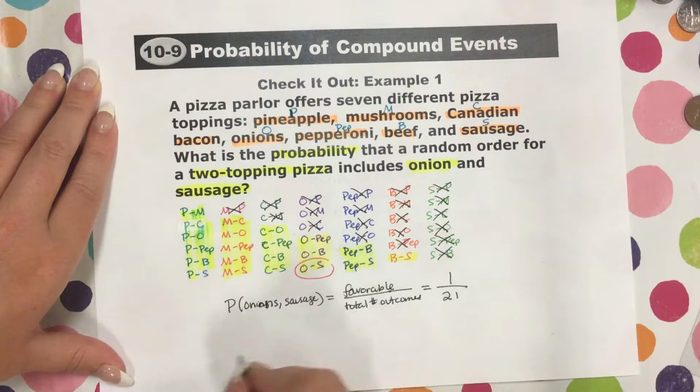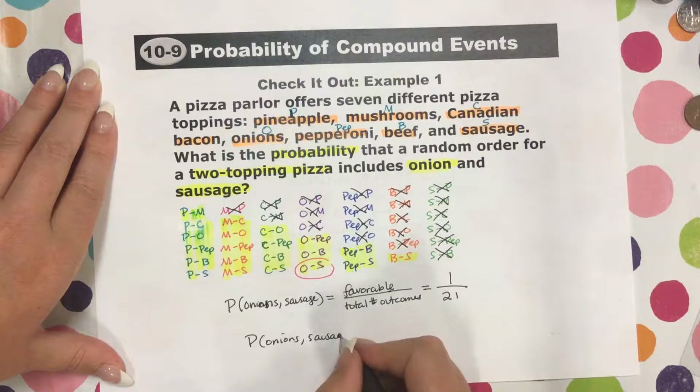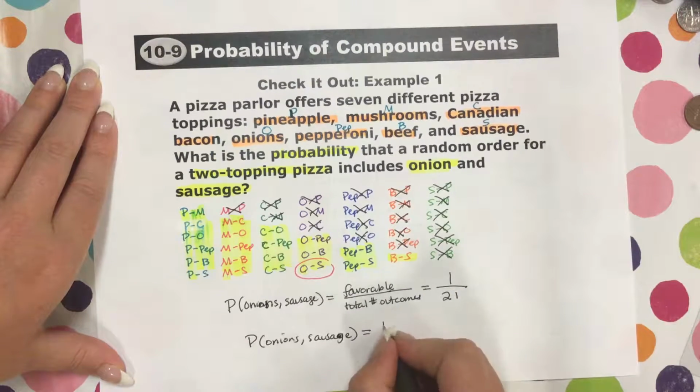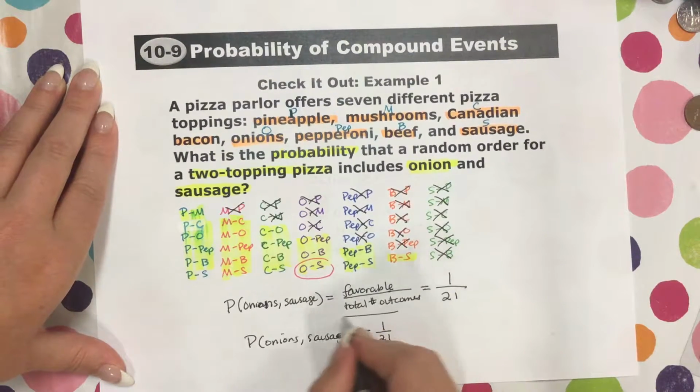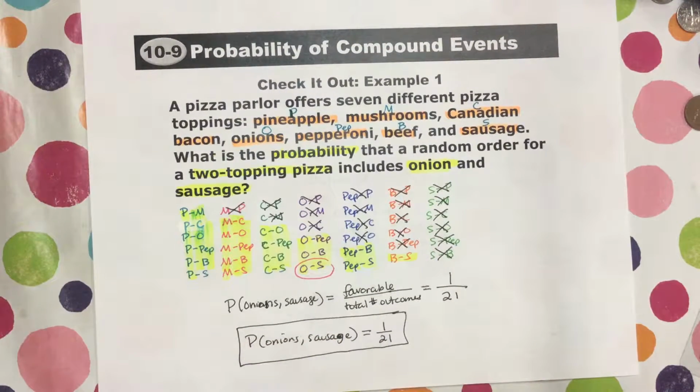So the probability of onions and sausage is equal to 1 over 21. So if you got that one right, great job. Perfect, perfect, perfect.